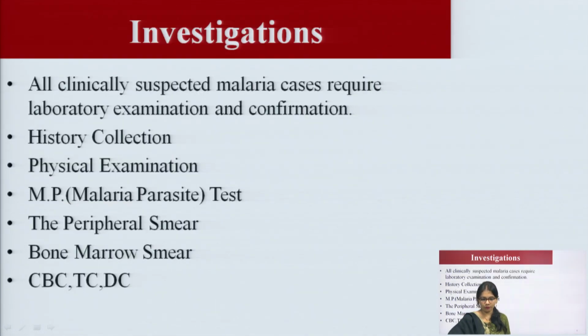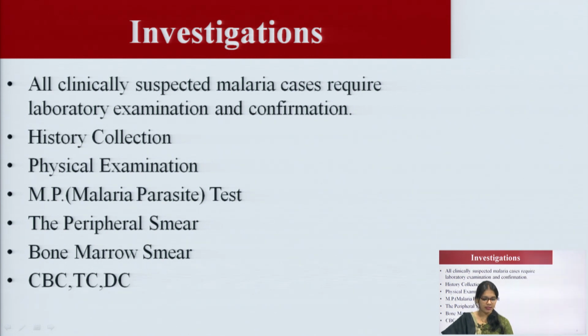Now, the investigation, or how we can diagnose malaria. All clinically suspected malaria cases require laboratory examination and confirmation. Here: history collection, physical examination, malaria parasite test, peripheral smear and bone marrow smear, CBC, TC and DC.